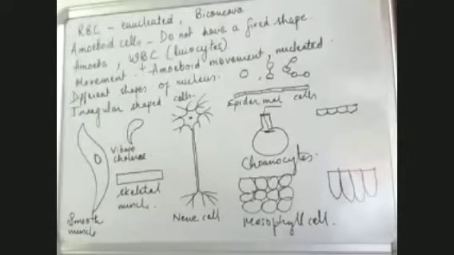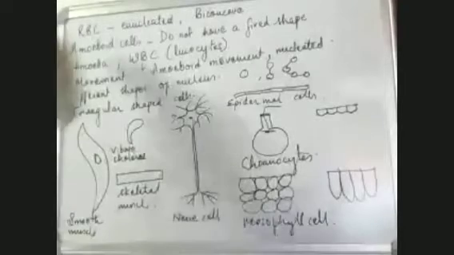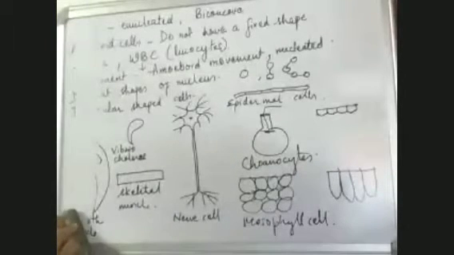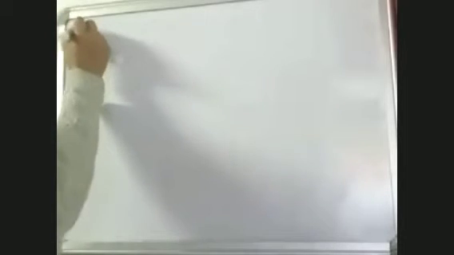So now I switch over to the next topic, the types of cells. These were different shapes of cells. Now I switch over to the types of cells.